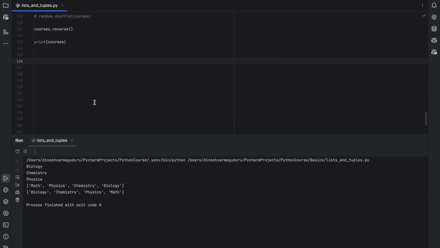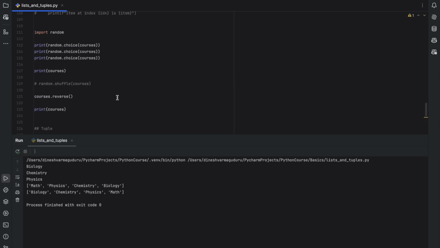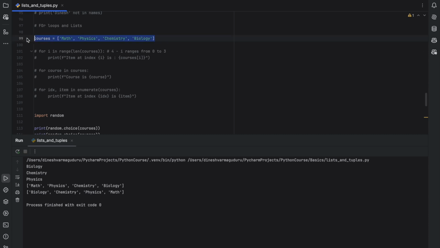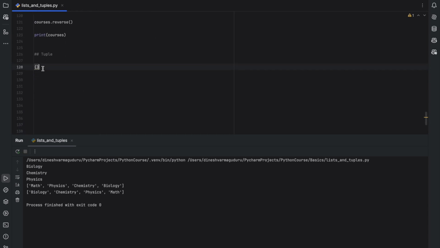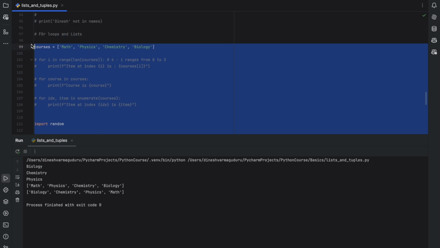And there is something else called the tuple data type. The tuple data type is basically very similar to the list data type, except in two ways. The first is that tuples are typed with parentheses, and in the case of list we are using square brackets, right? But a tuple will be created using parentheses. Let's say you want to create the same courses as a tuple. We do this by using courses equal to this, and instead of the square brackets we use parentheses.